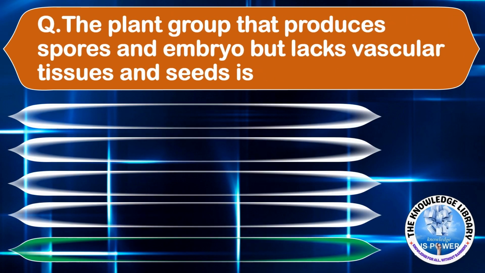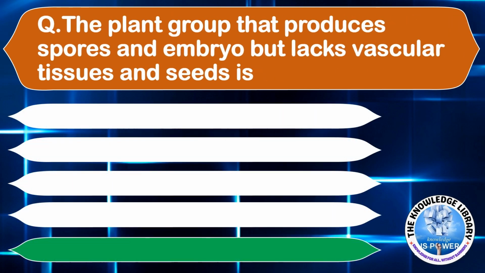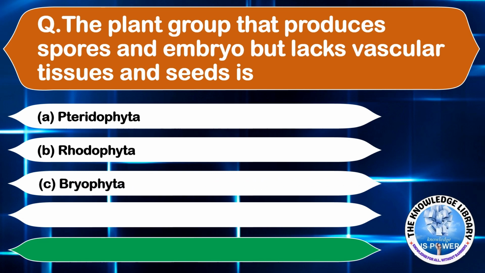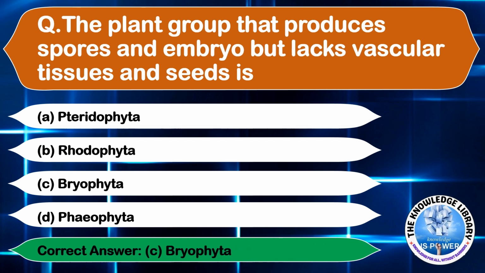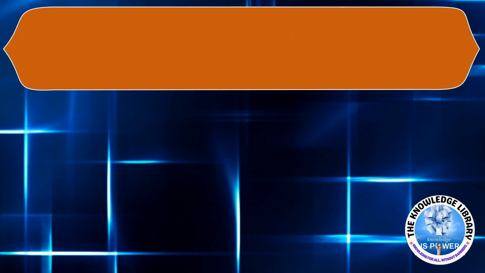The plant group that produces spores and embryo but lacks vascular tissue and seeds is option A Pteridophyta, option B Rhodophyta, option C Bryophyta, and option D Phaeophyta. The correct answer is option C Bryophyta. Moving on to the next question.